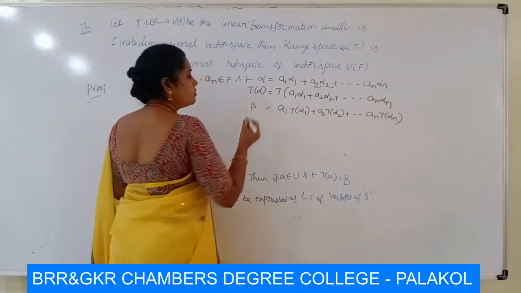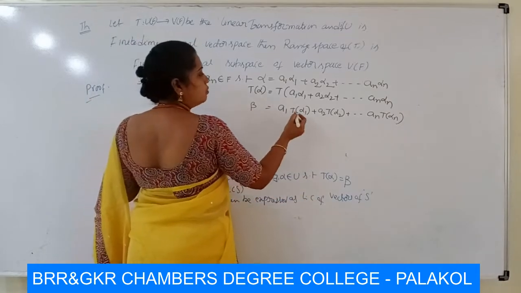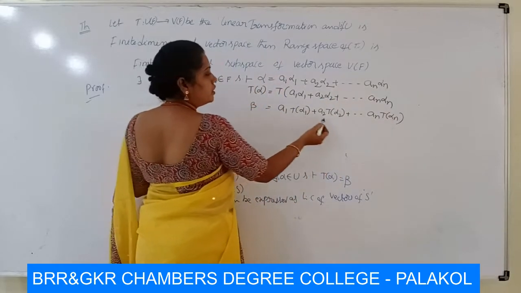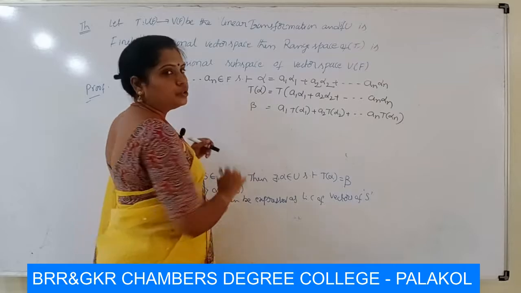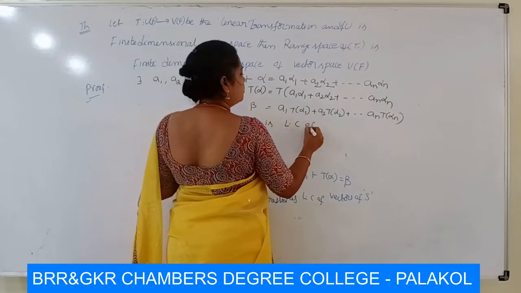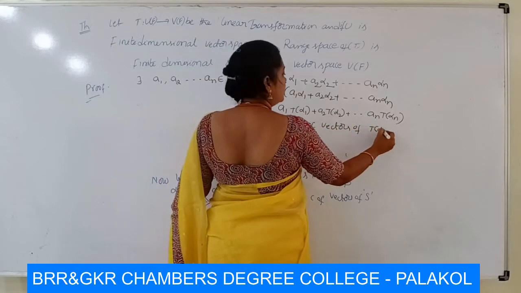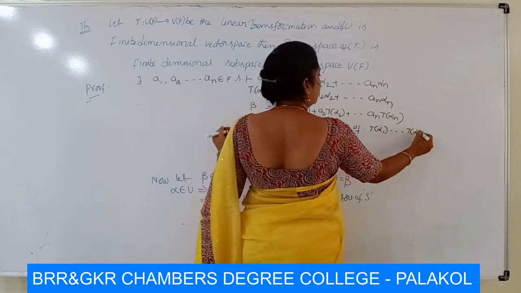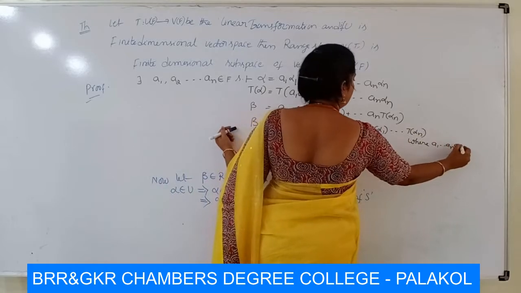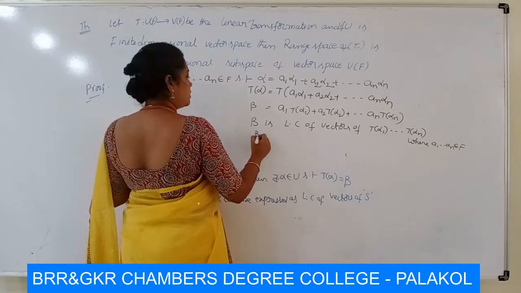So T of alpha is beta. So beta is a linear combination of T of alpha 1, T of alpha 2 and so on T of alpha n, where a1, a2 and so on an belong to F. Therefore beta is a linear combination of the vectors T of alpha 1 and so on T of alpha n, where a1, a2 and so on an belong to F. So it belongs to the L of S dash.